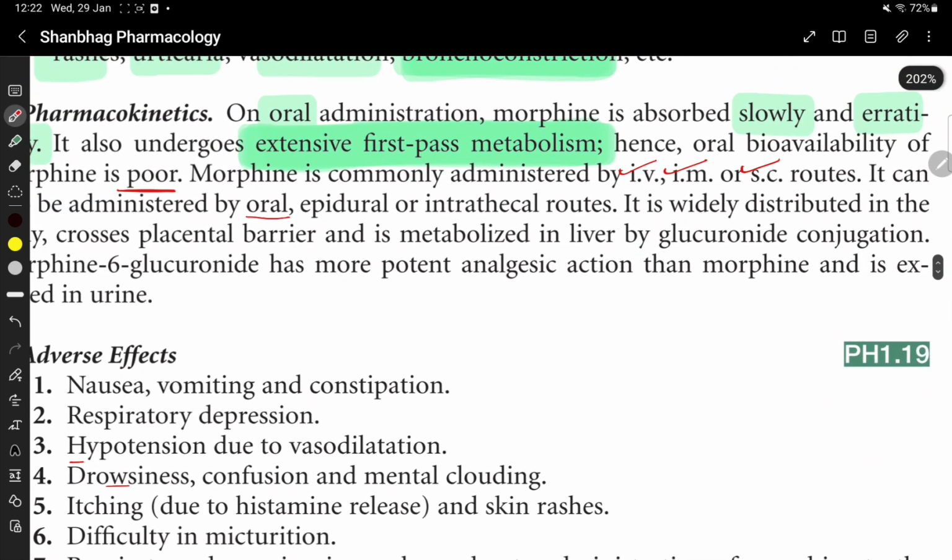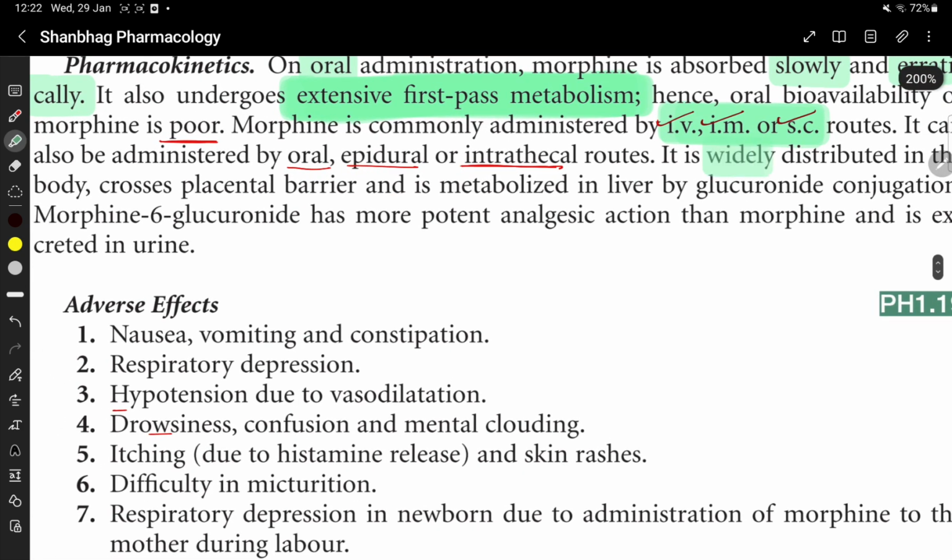Other routes are oral, epidural, and intrathecal. Most commonly IV, IM, and subcutaneous. Morphine is widely distributed in the body, crosses the placental barrier, and is metabolized in the liver by glucuronide conjugation. Morphine 6 glucuronide has more potent analgesic action than morphine and is excreted in urine.